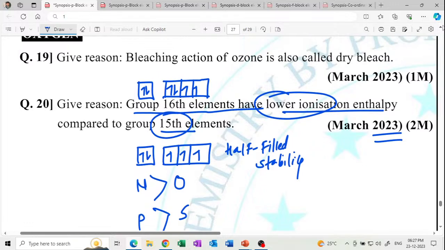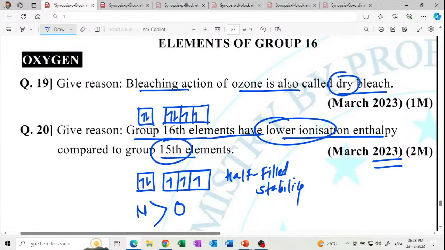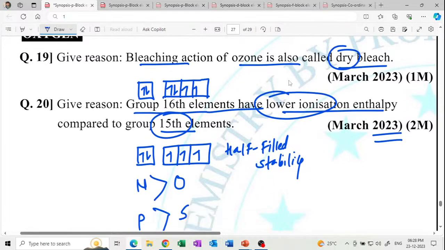Okay, so this is the question. Give reason: bleaching action of ozone is called the dry bleach. Bleaching action of ozone is called dry bleach because of absence of moisture. Ozone is known as a dry bleach because bleaching action of ozone takes place in the absence of water. So it is the dry bleach.